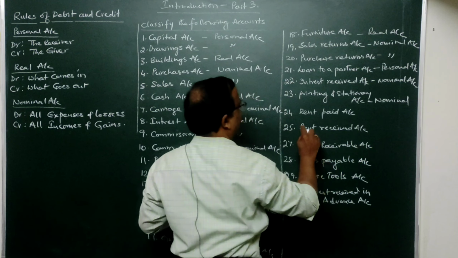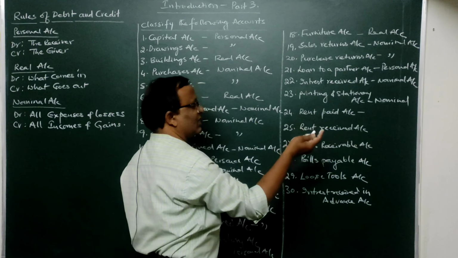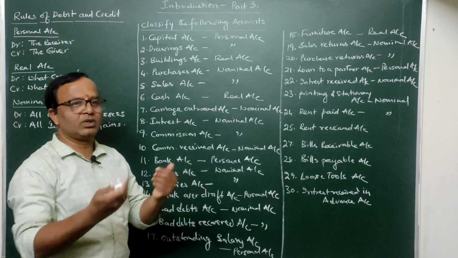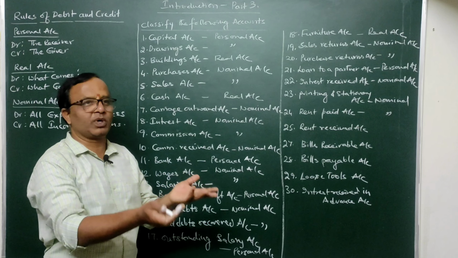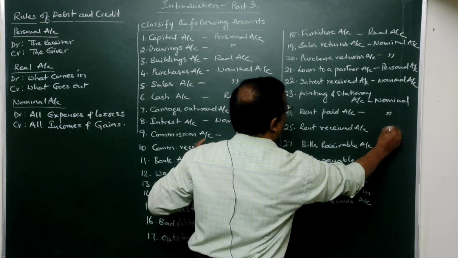Nominal. Then again, rent paid. So you have paid rent. It is once again an expense to the business, so it is a nominal account only. Rent received. Rent received means you have received rent. If you have paid rent, it is an expense. If you have received rent, it is an income. Since it is an income, it is once again a nominal account only.